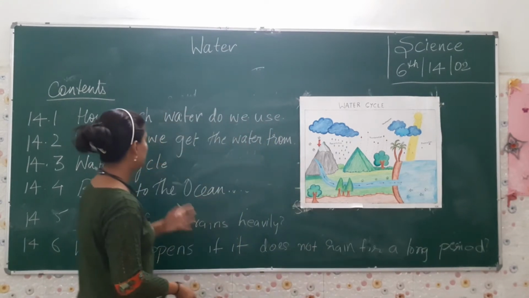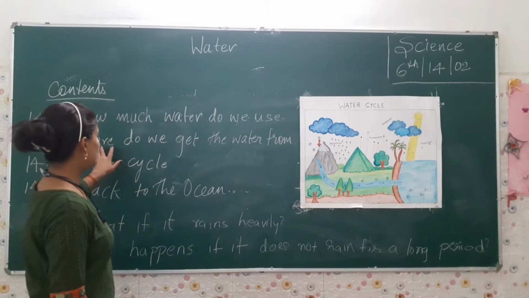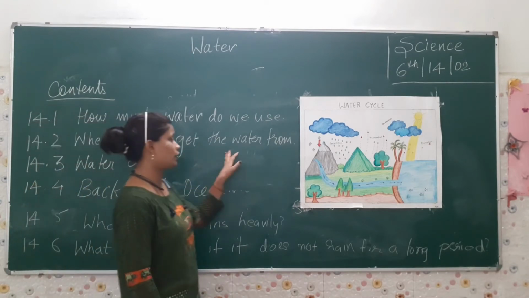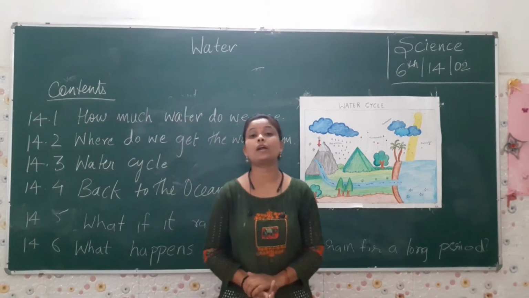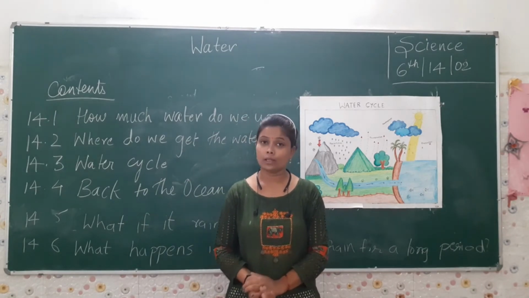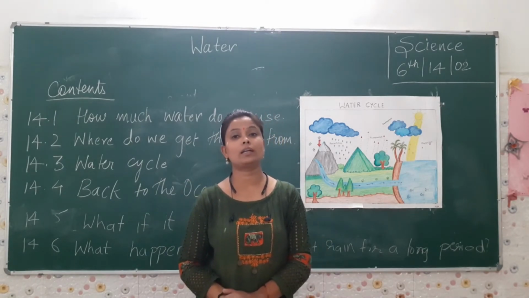Let's see what we have next. Where do we get water from? What are the different sources of water? The main source of water is rain.